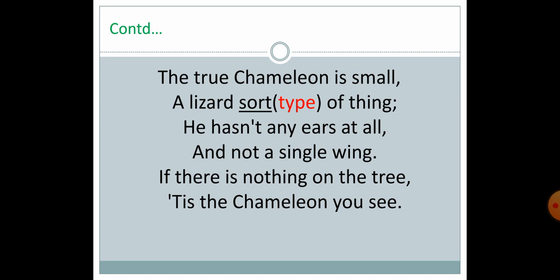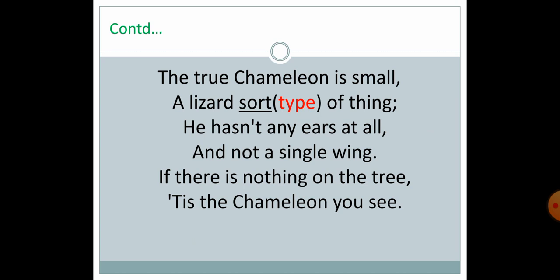This is the last stanza of the poem. Very important. The true chameleon is small, a lizard sort of thing. He hasn't any ears at all, and not a single wing. If there is nothing on the tree, it's the chameleon, you see.